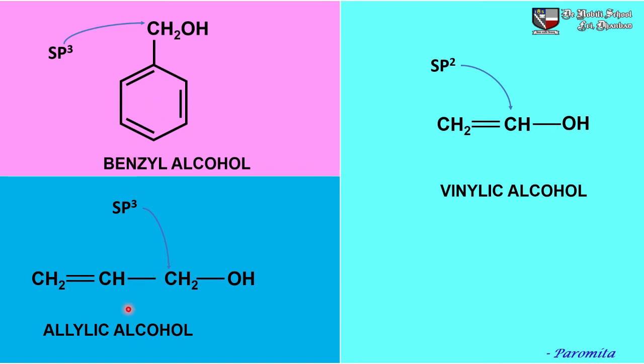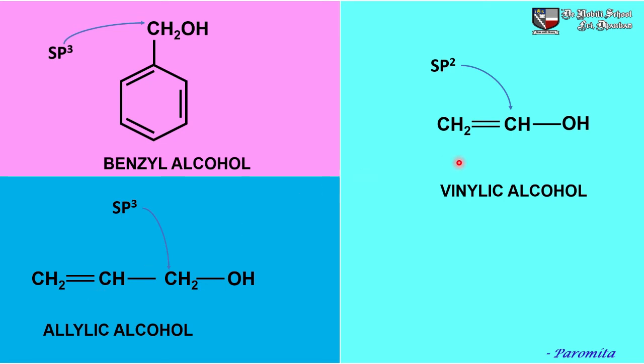Let us come to this allylic alcohol. In allylic alcohol, this carbon which is attached to the OH group is sp3 hybridized, and this sp3 hybridized carbon to which the OH is attached is next to a carbon-carbon double bond, and this is known as allylic alcohol.